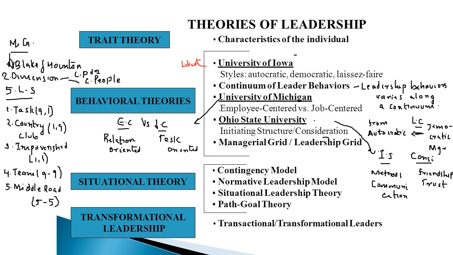When we come to the job centered leader, that is a production oriented leader. He is not focusing on any other aspects. He wants things to get done within the proper time. So he is an active participant in the function and he is closely monitoring the subordinates, right?